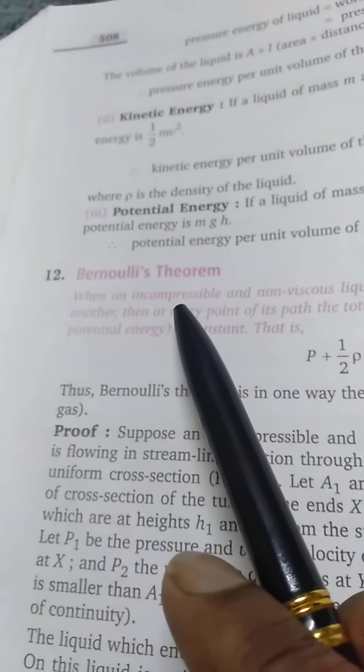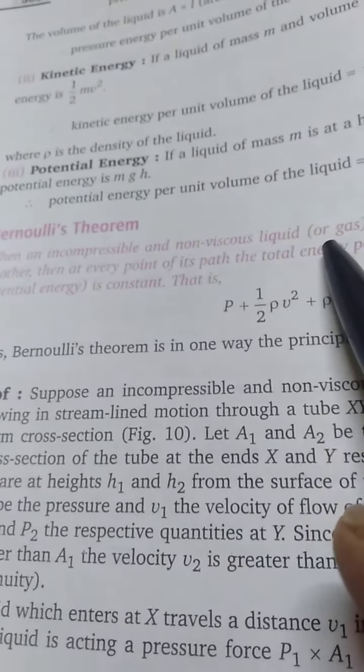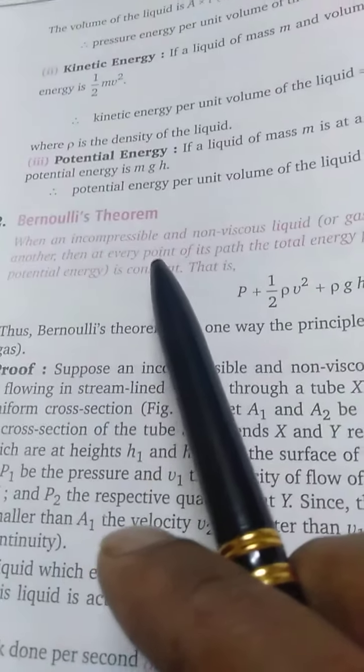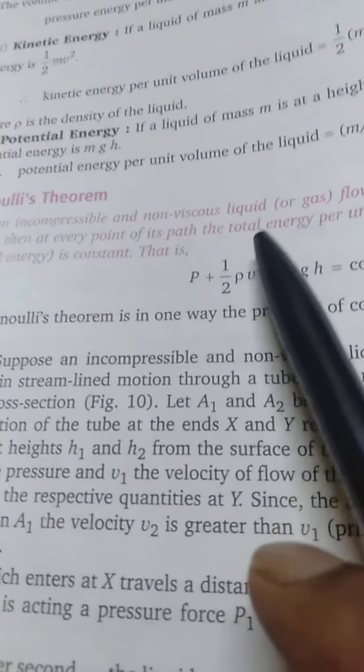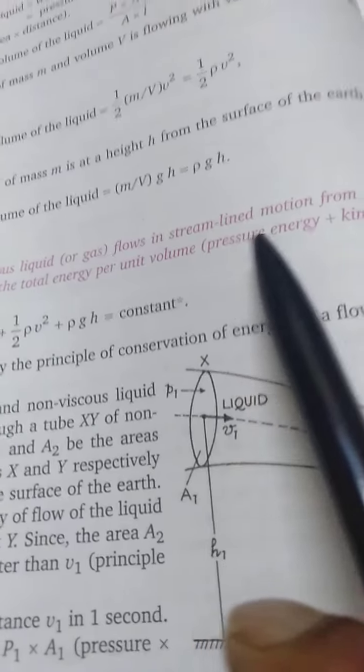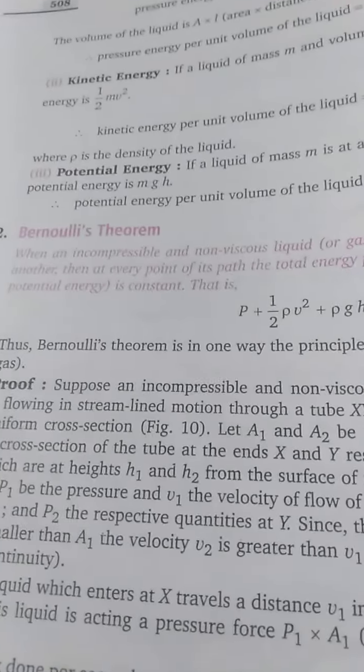Now Bernoulli's theorem. When an incompressible and non-viscous liquid flows in a streamline motion from a point to the other, then at every point the total energy per unit volume is constant. So what is Bernoulli's theorem?